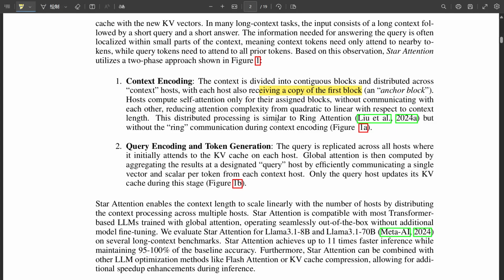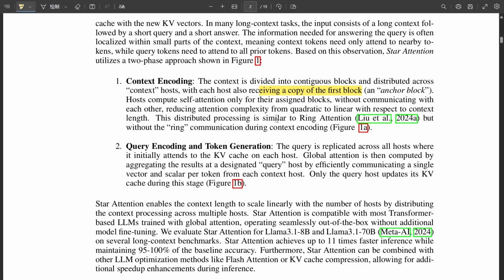Now, this anchor block concept keeps popping up. The paper really emphasized its importance, but I'm still a bit fuzzy on how it actually works. The anchor block is a really elegant solution to a common problem in long context processing. Attention sinks. Yeah, it's like when you're trying to read a dense research paper and you keep getting sidetracked by footnotes or tangential references. I know that feeling all too well. You lose track of the main thread.